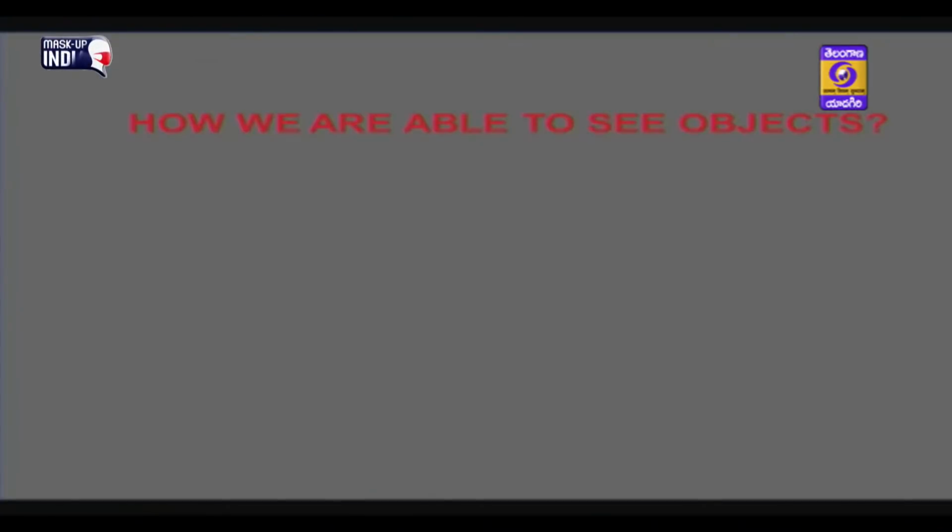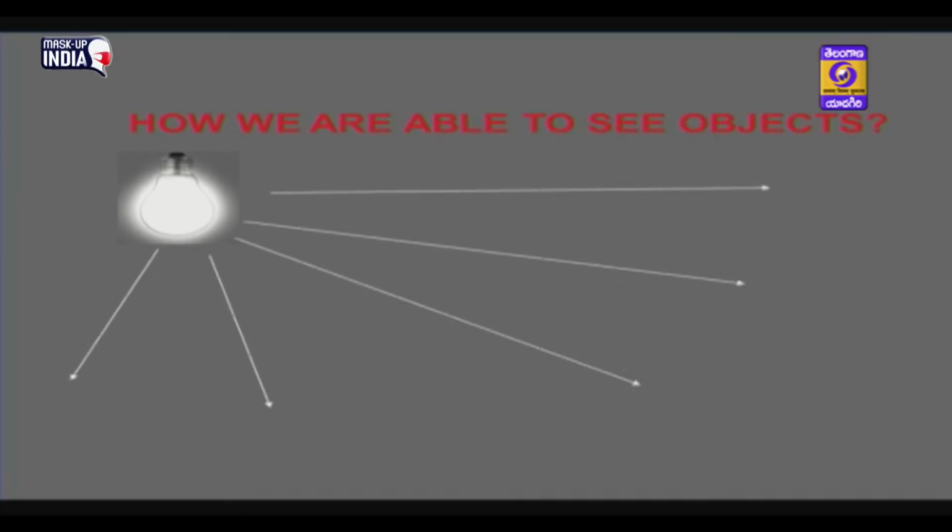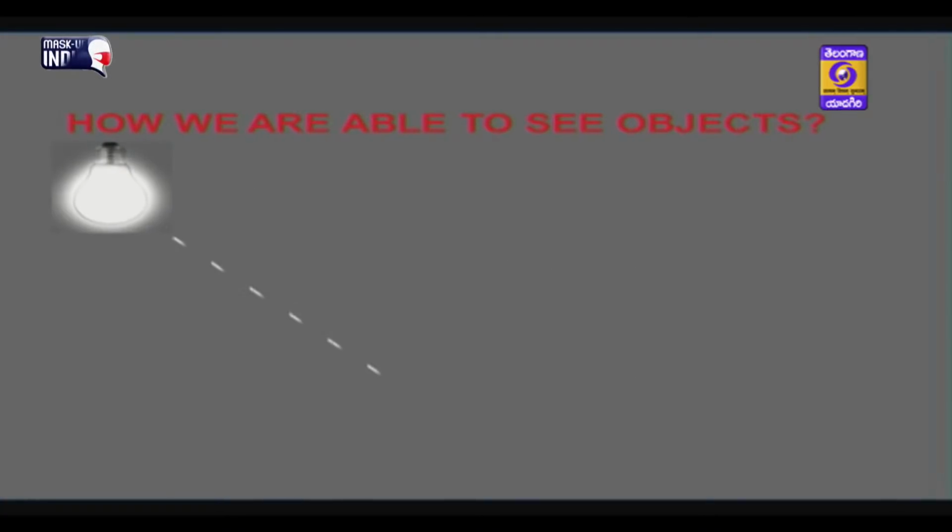Children, then how are we able to see all the objects around us? Let us know. How are we able to see objects? Consider there is a light source. You may know that light will emit from the light source in all directions, isn't it? Consider light traveling from the light source; it is called a light ray.